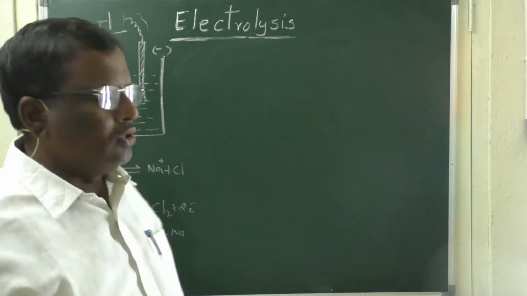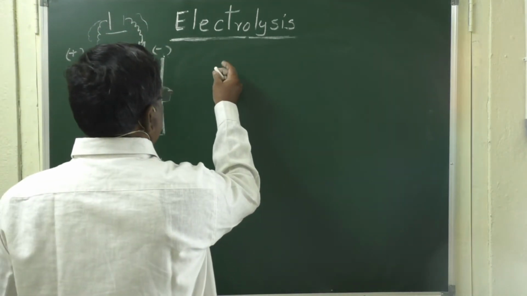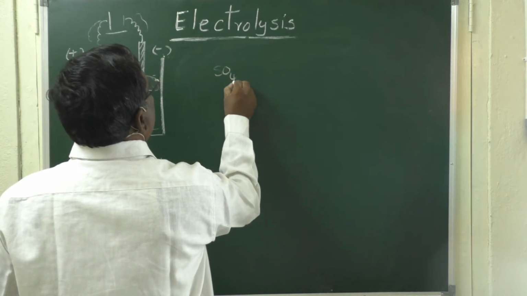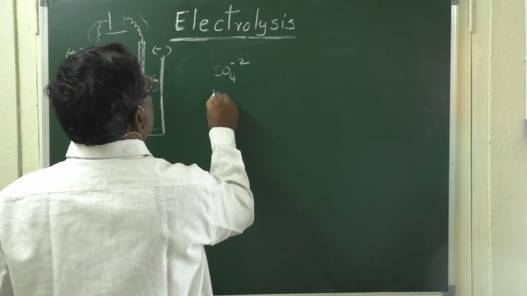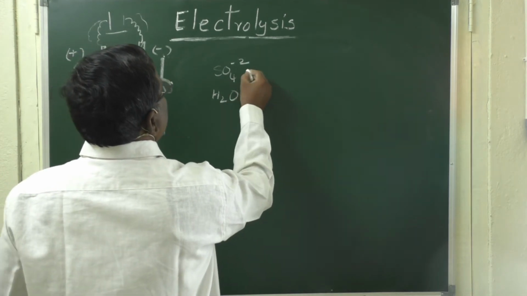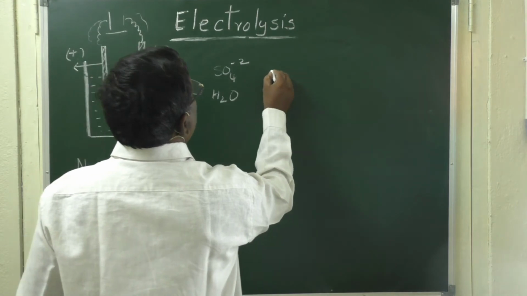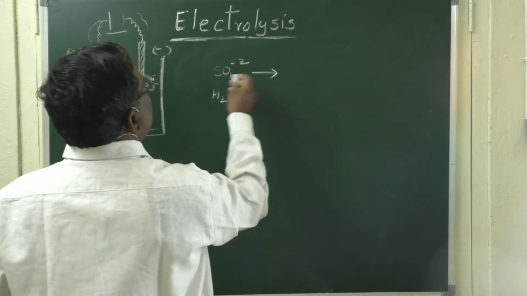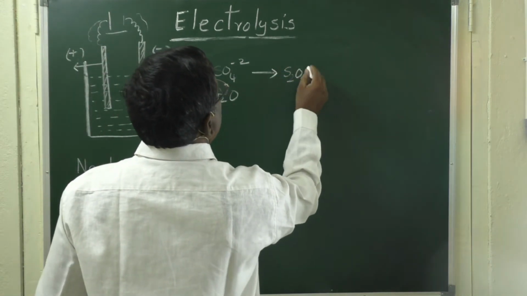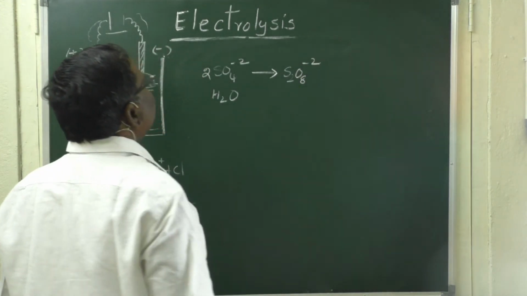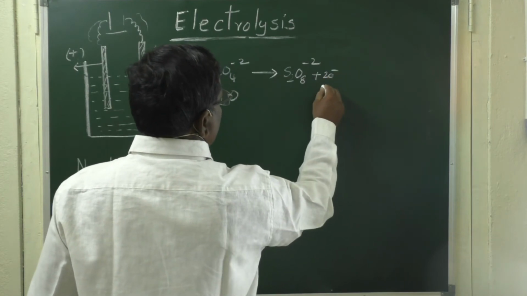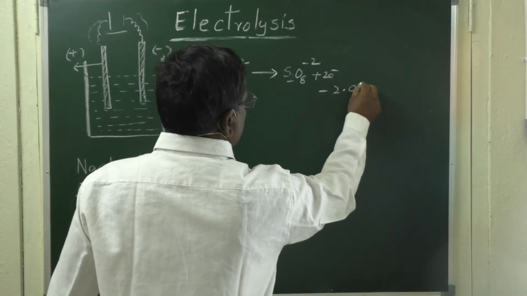Let us observe the electrolysis of CuSO4 solution. When aqueous CuSO4 solution is electrolyzed, you will have SO4 2- ions, then H2O. Here oxidation has to take place. Oxidation means it should release electrons. So, SO4 2- is oxidized as S2O8 2- plus 2e-, and its potential is found to be minus 2.01 volts.